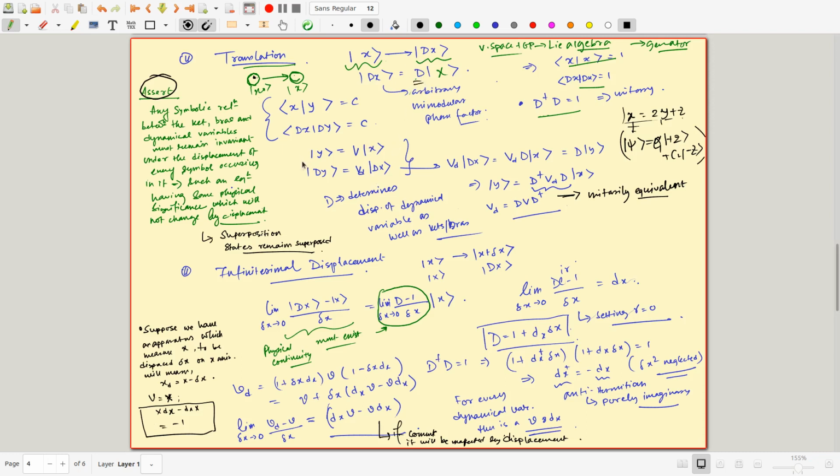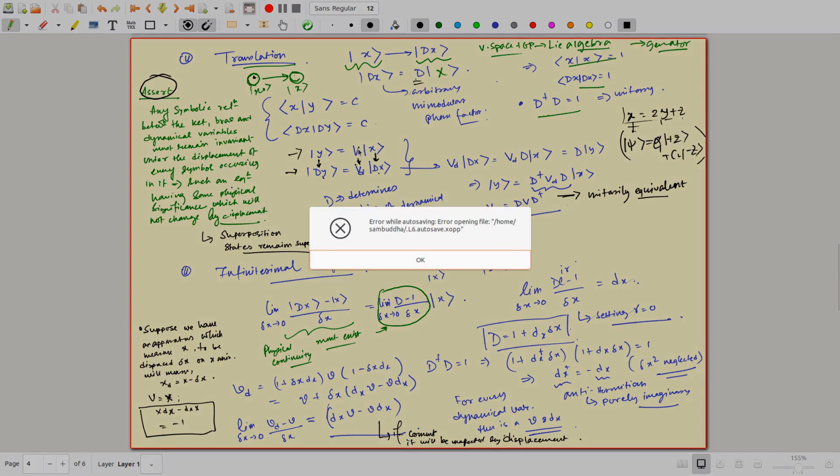So let's say I have a state ket which goes to another state ket because of some observable V, some operator acting on it. Now that something happened in your lab, I give it a translation and do it in my lab. When I do this translation, y goes to dy, x goes to dx, and this V goes to Vd. So the operator must be something else, because these are defined vectors, so Vd must be different also. Now we want to find out what the relation is between V and Vd.